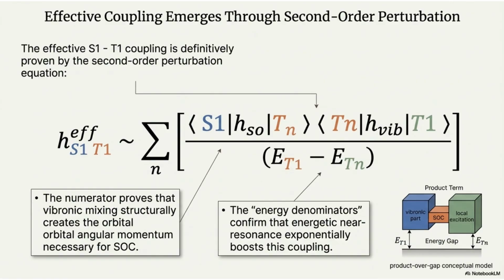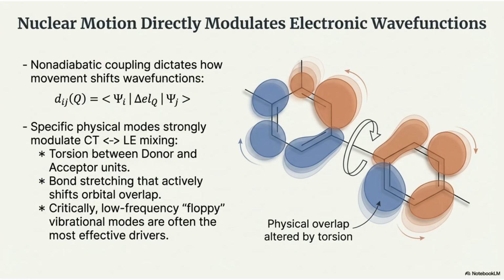Effective coupling is definitively proven by the second-order perturbation equation. The numerator shows that vibronic mixing creates the necessary orbital angular momentum for spin-orbit coupling, and the energy denominators confirm that energetic near resonance boosts this coupling. Nuclear motion directly modulates electronic wave functions through non-adiabatic coupling. Torsion between donor and acceptor units and bond stretching are specific physical modes that actively shift orbital overlap, with low-frequency vibrational modes being the most effective drivers.